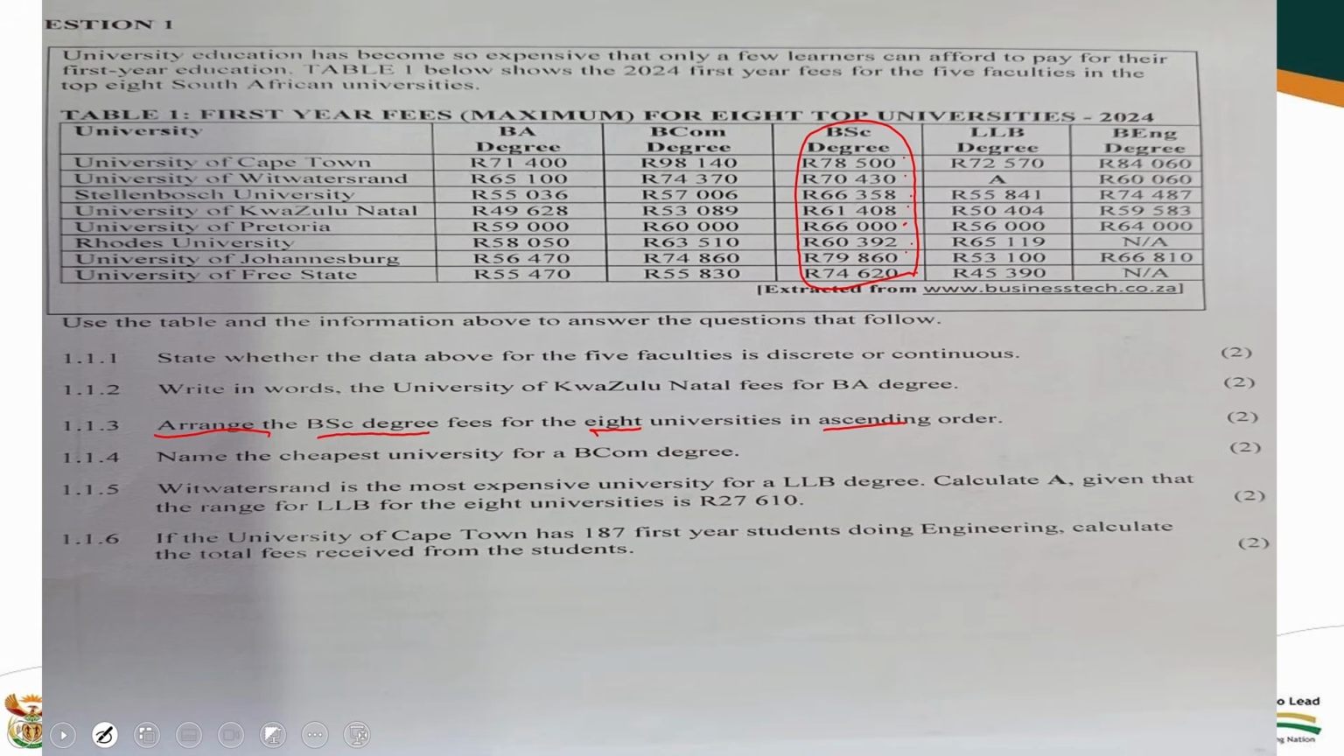So the first one is 60, the second one is 61, then 66. After 66, you go to 70, 74, 78, and then you go to 79. Now, arranging in ascending order and descending order are always there for the grade 10s, grade 11, and grade 12. So it is being questioned at grade 12. The learners should go straight by straight.